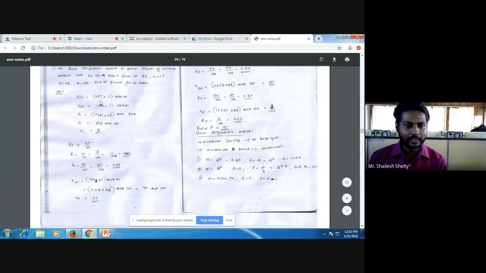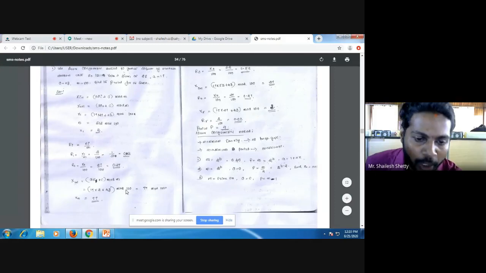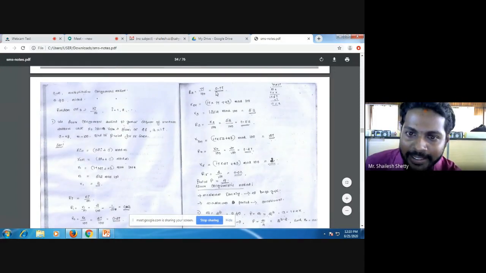Now for X2, it will be a into X1 plus c mod m. What is the a value? A is 17. What is the X1 value? Just now you obtained 2, right? 17 into 2 plus 43 mod 100. You get 77, and your random number will be 77 by 100, which is 0.77. Similarly, X3 equals 17 into the previous number.